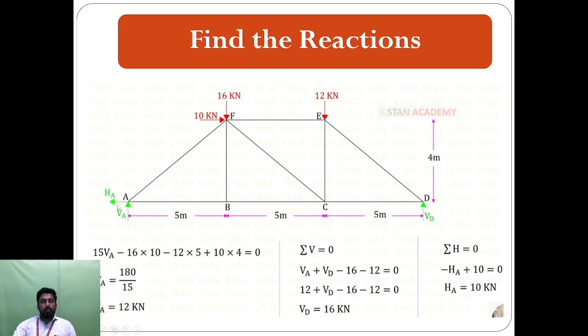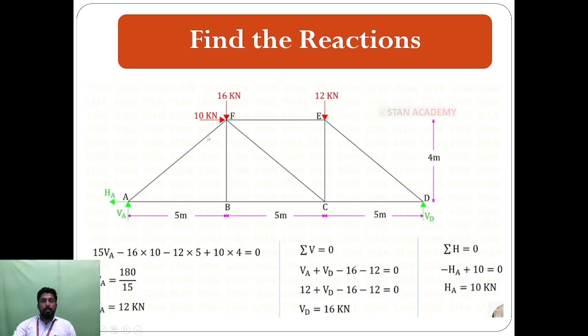From point A there is only one horizontal force, and it acts right to left, so we consider it a negative direction.